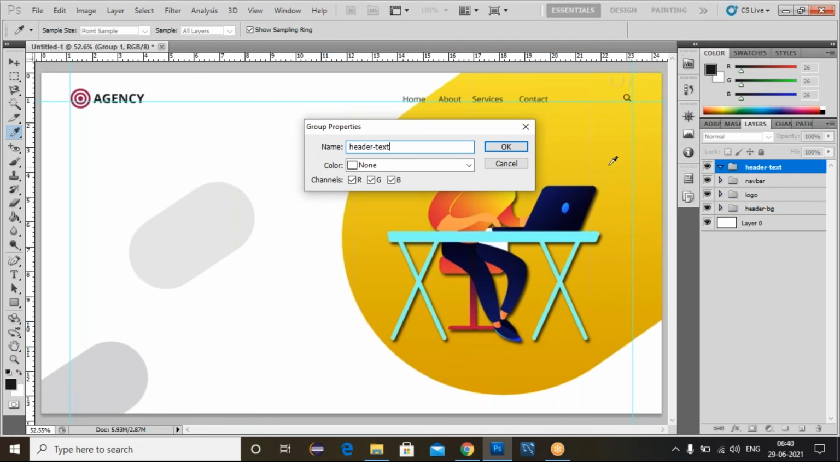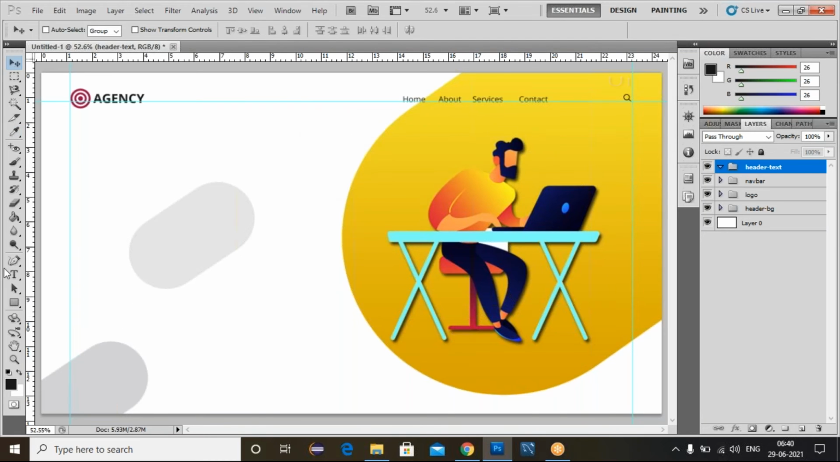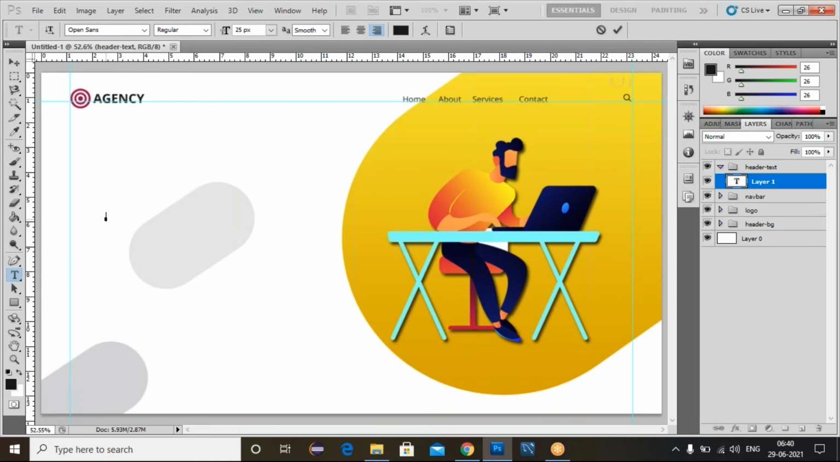The text, again you can create one more group and we can write here header text. Click on this OK. Now use this horizontal type to just write creative web design. So select this text, use this move tool. You can adjust this one.